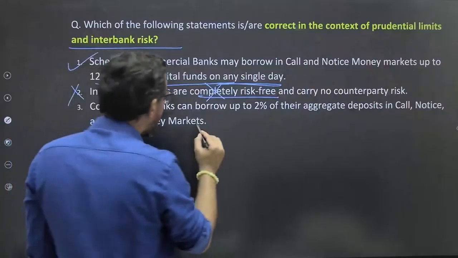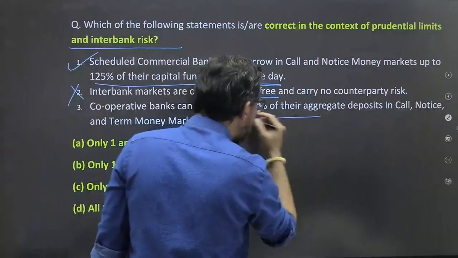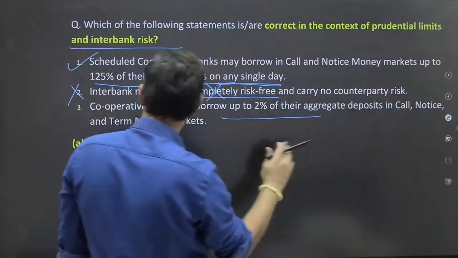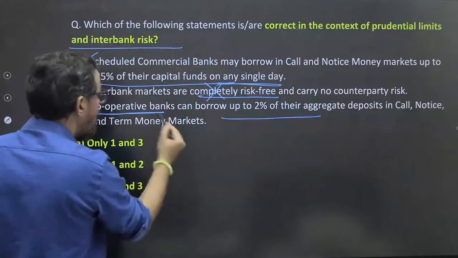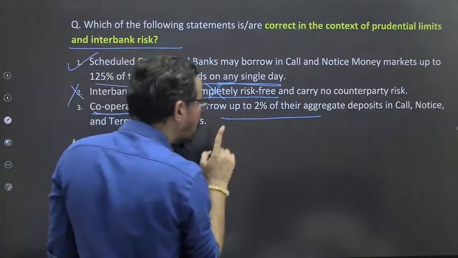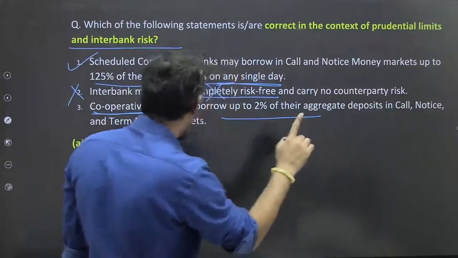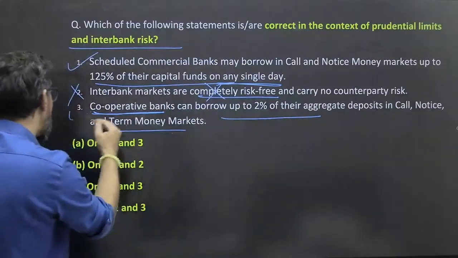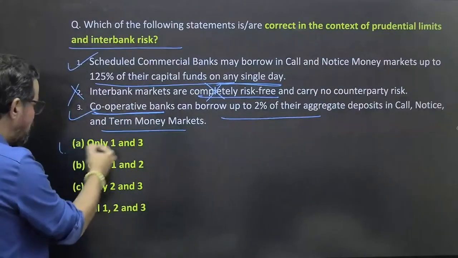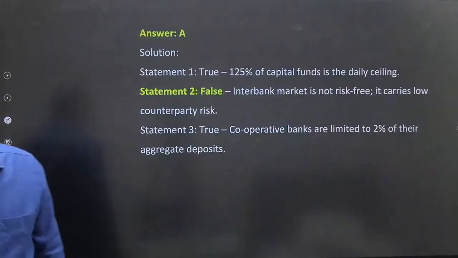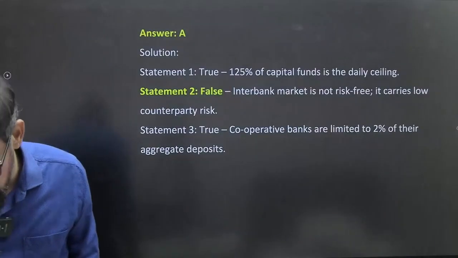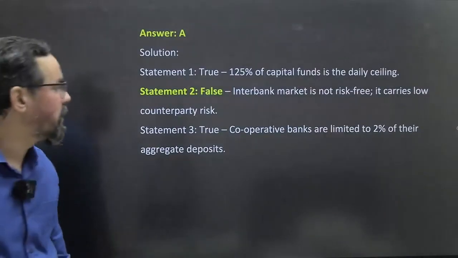Cooperative banks can borrow up to 2% of their aggregate deposits in the call, notice and term money market. True. 1 and 3, okay. 1 and 3 means option A will be the right answer for this particular one. Correct. Option A will be the right answer for this.